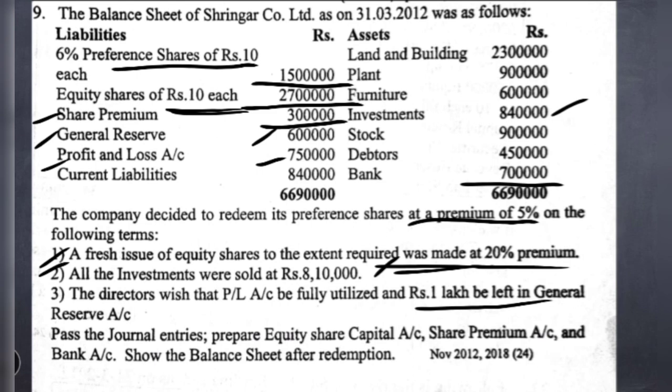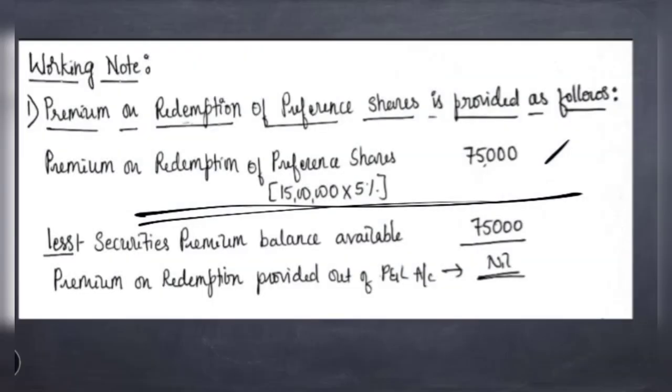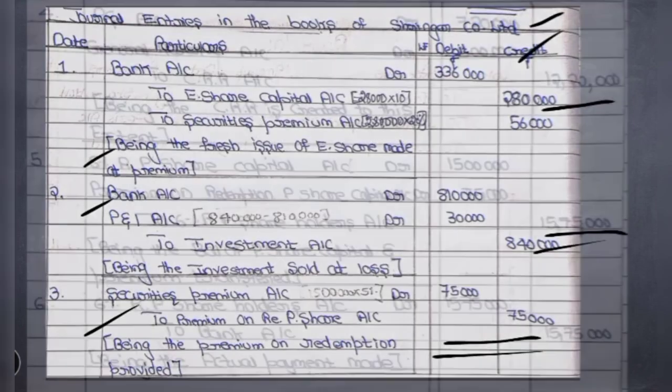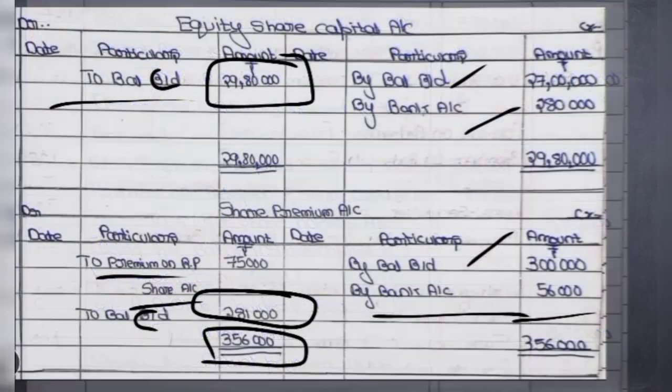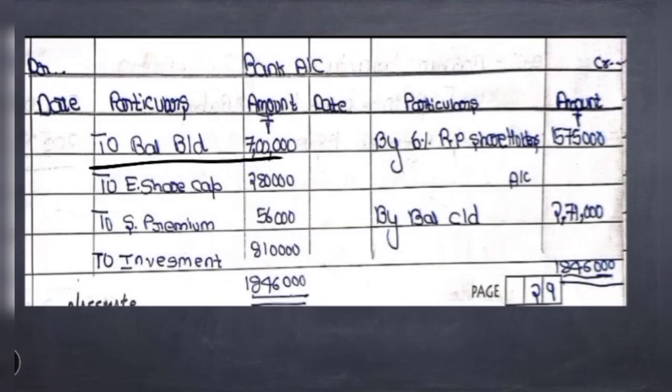Then the second bank related transaction is when the investment is sold at a loss. Then again, at the time of making payment to the preference shareholders. So these are the three bank related transactions which we have to show in the bank account. Here, first we will write the opening balance, to balance brought down, 7 lakh.